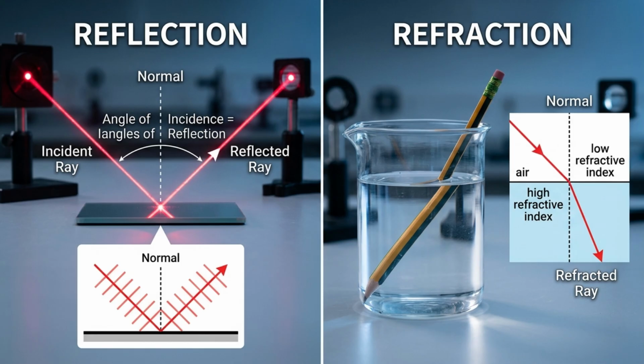Reflection is only one possible outcome when a wave encounters a boundary. Another important effect occurs when a wave enters a new material and changes direction. In the next lesson, we will explore refraction and discover how electromagnetic waves bend as they move between different media.